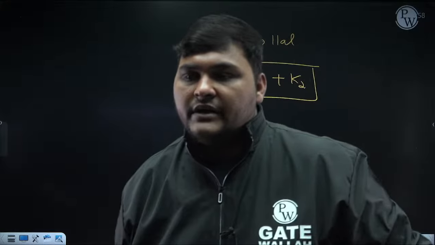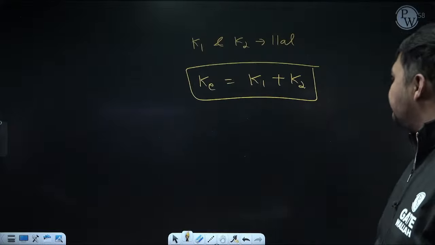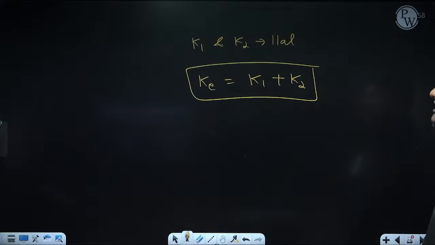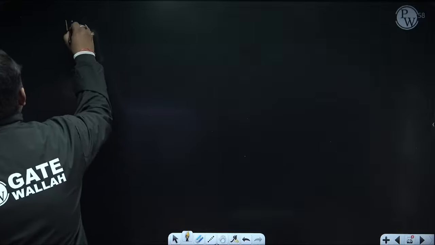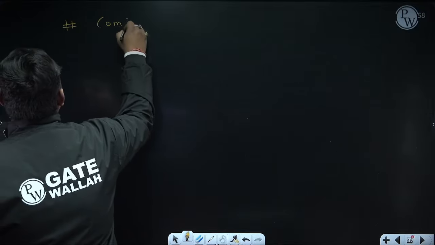You will get their equivalent. Okay, so you can solve like this, na? Okay, so that is for parallel arrangement. Similarly, some cases will come in which springs are arranged in combinations.